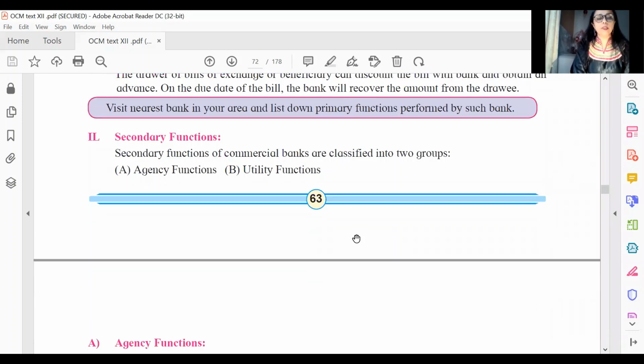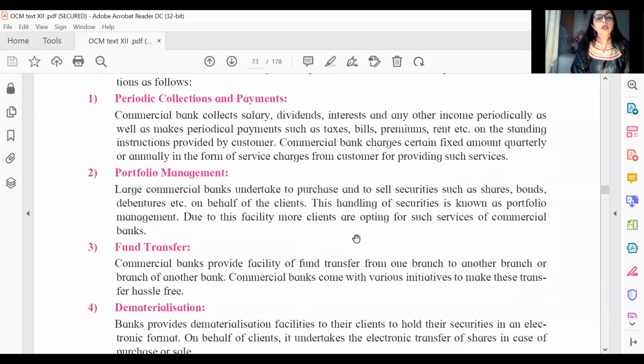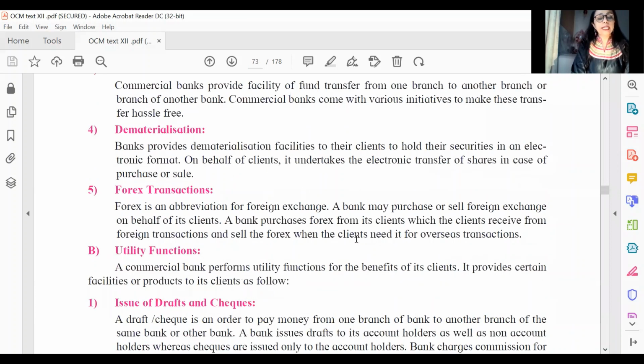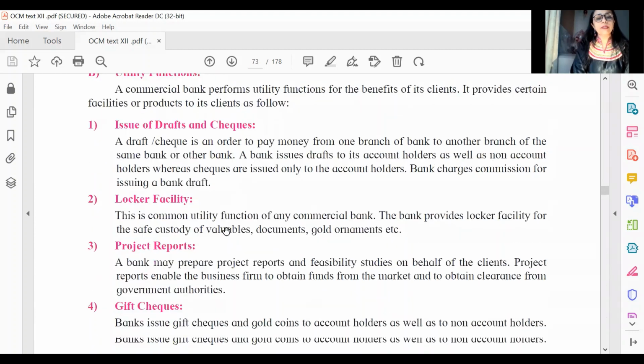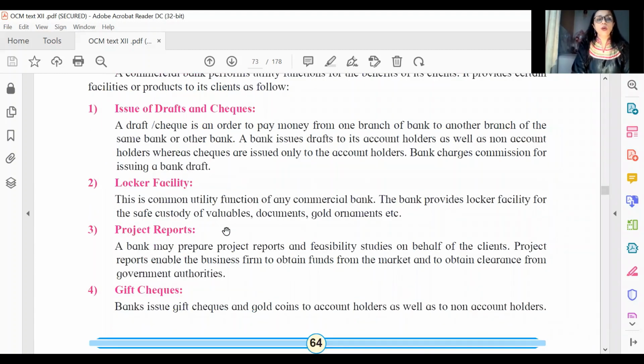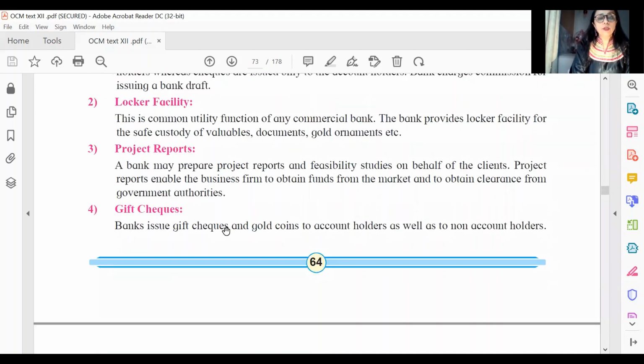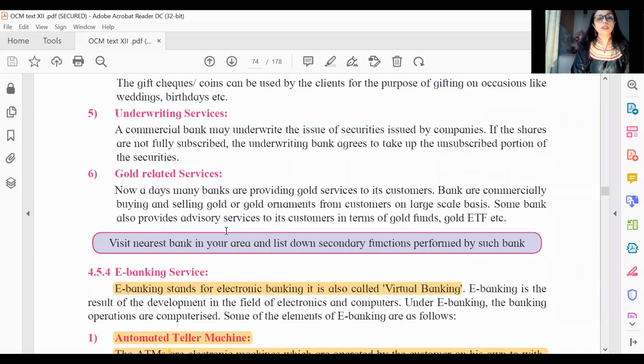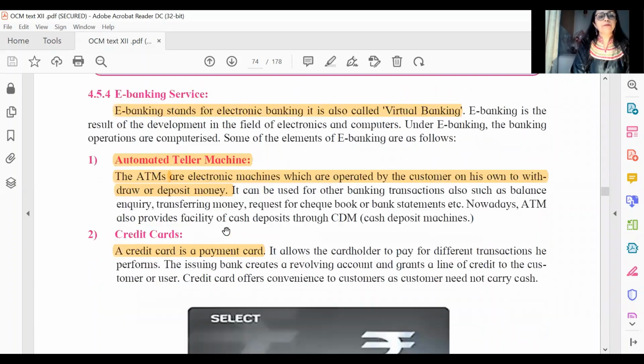Nothing really much we expect from secondary functions. These we expect only in terms of questions which have been asked. If you will see, even for DMAT, there is no decent objective anywhere. So let us assume that we need to study this especially for long answers, but nothing much really for objectives. Very important, nothing to skip, of course. All this is very important for your theory papers.